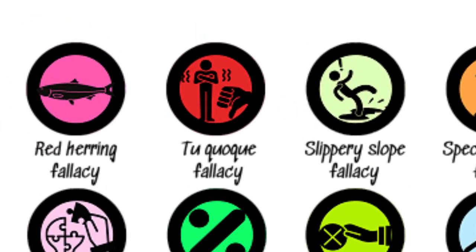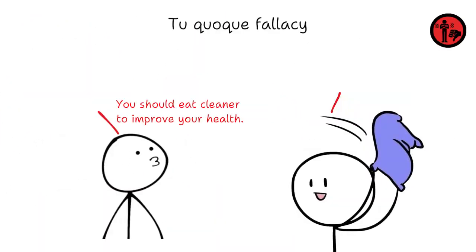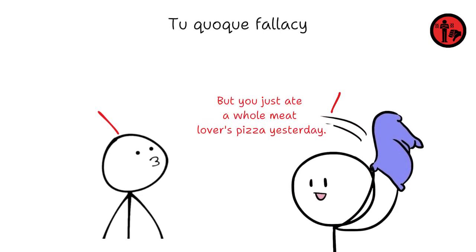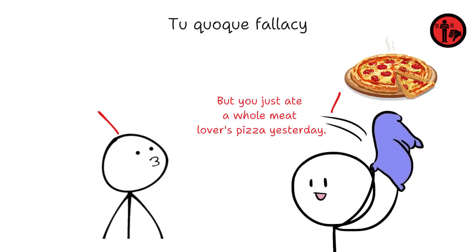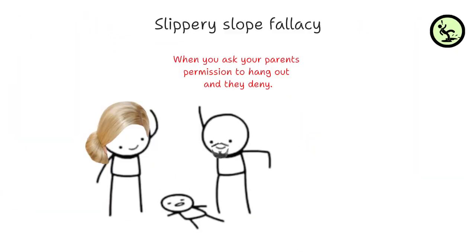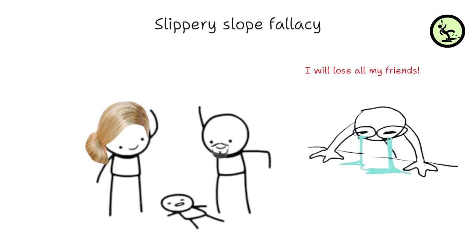Tu quoque fallacy: Tu quoque is a technique that tends to discredit the opponent's argument by attacking the opponent's behavior and actions as being inconsistent with their argument, therefore accusing hypocrisy instead of countering the actual argument. Slippery slope fallacy: in a slippery slope argument, a course of action is rejected because, with little or no evidence, one insists that it will lead to a chain reaction resulting in an undesirable end or ends.